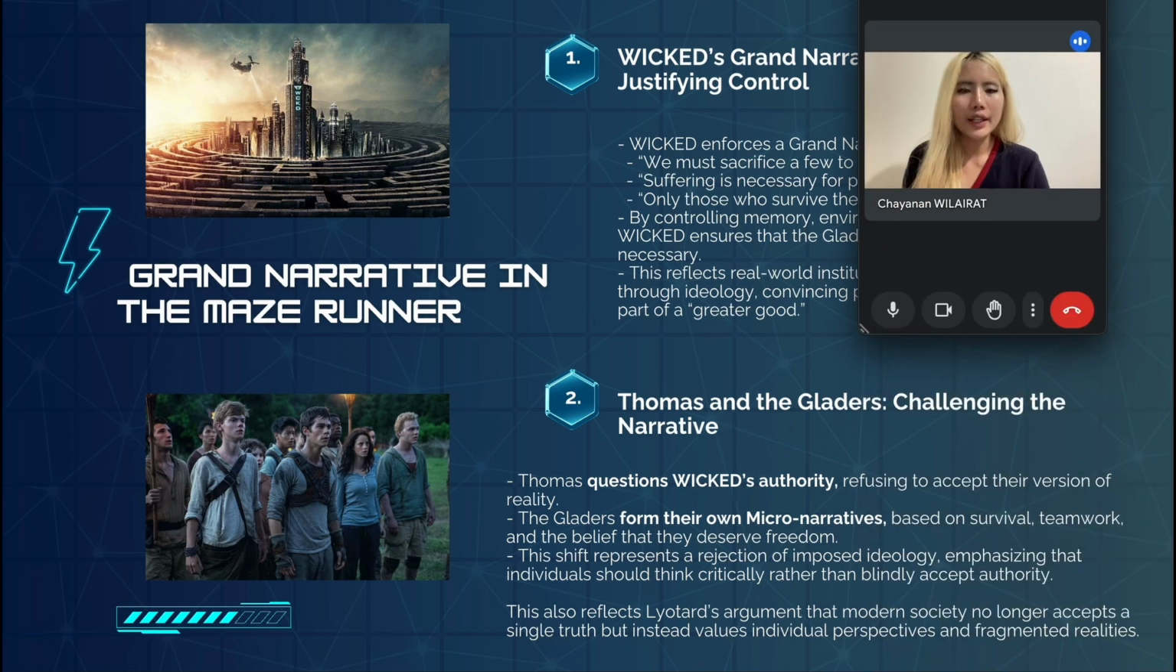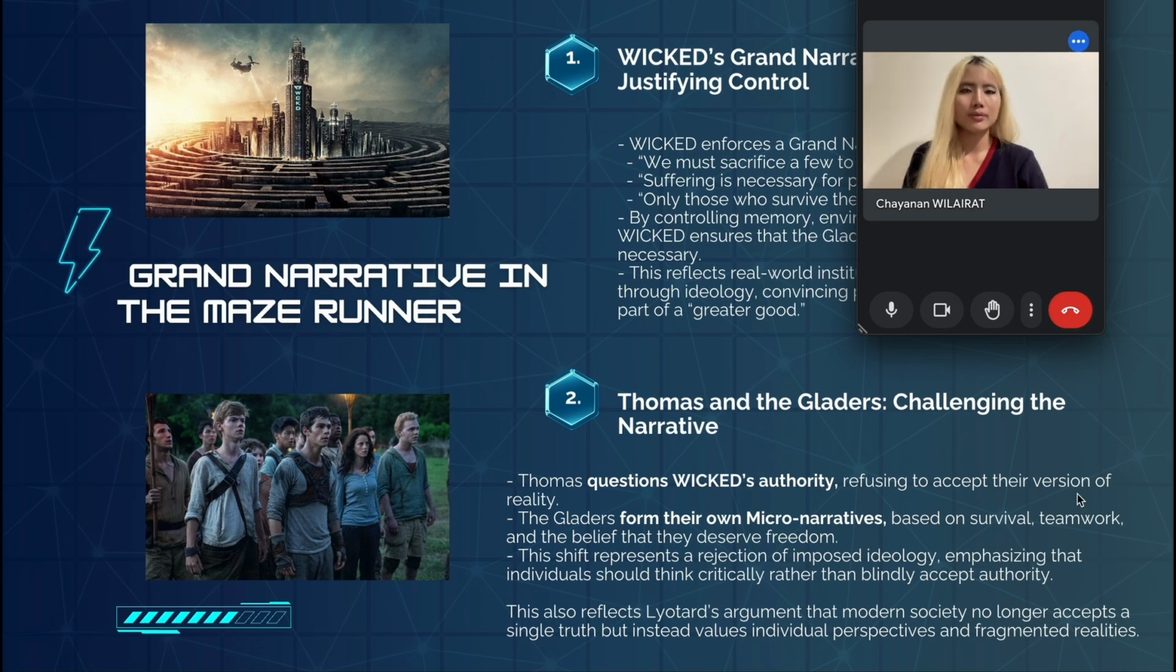Second is Thomas and the Gladers, challenging the narrative. Thomas questions WICKED's authority, refusing to accept their version of reality. The Gladers form their own micro-narratives based on survival, teamwork, and the belief that they deserve freedom. This shift represents a rejection of imposed ideology, emphasizing that individuals should think critically rather than blindly accept authority. This also reflects Lyotard's argument that modern society no longer accepts a single truth, but instead values individual perspectives and fragmented realities.